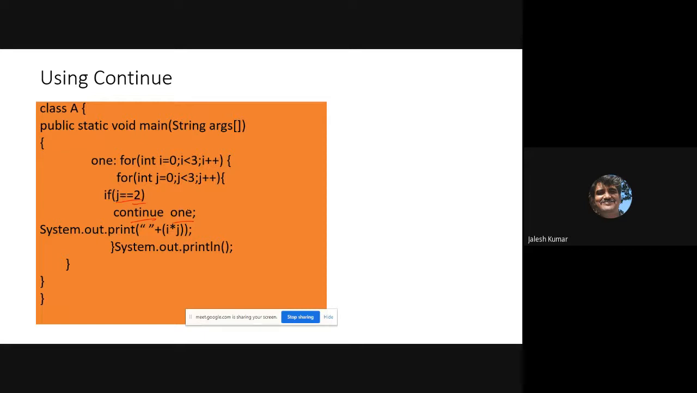Continue with 1 means it will directly go to this location, and once again it will start from this. It will skip this particular part. This is how continue with label works. Like break with label, so continue with label. Break with label takes you out, skipping that enclosing loop. Here continue means it will continue from that location once again. So that's the difference between break with label and continue with label.